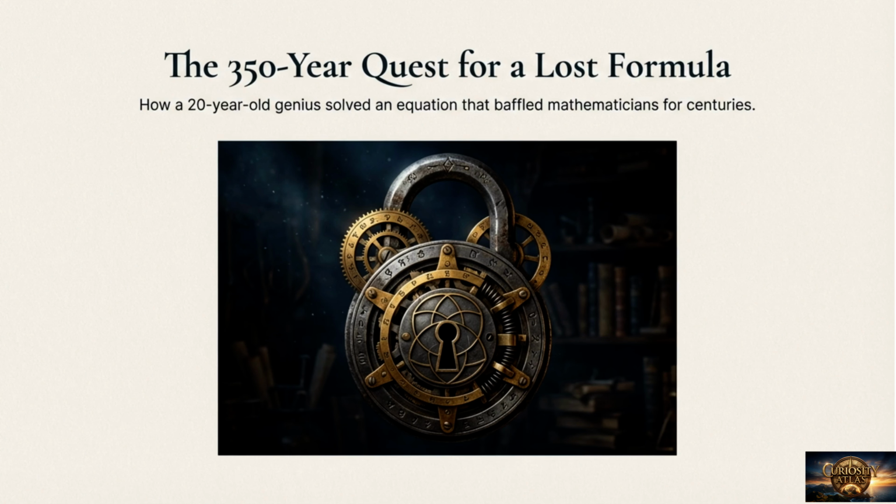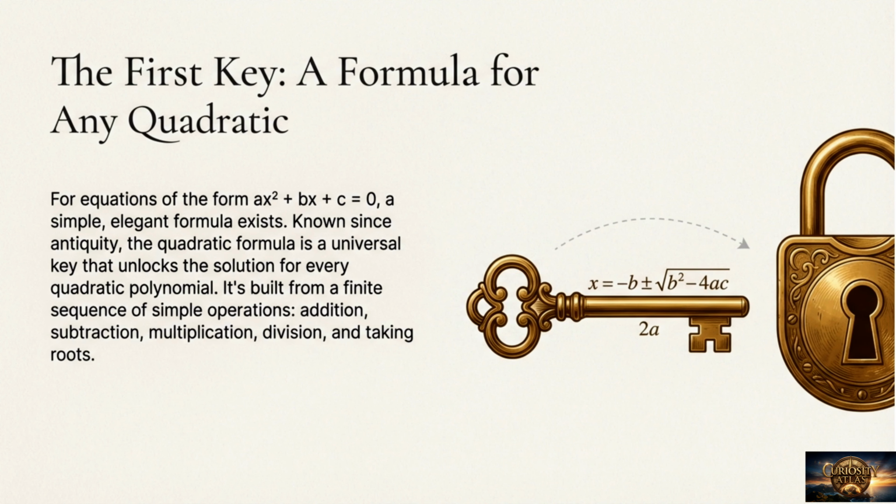This video explores a 350-year quest for a lost formula and how a 20-year-old genius solved an equation that had baffled mathematicians for centuries. The first key was the quadratic formula. For equations of the form ax squared plus bx plus c equals 0, this universal formula unlocks the solution using simple arithmetic operations and taking roots.